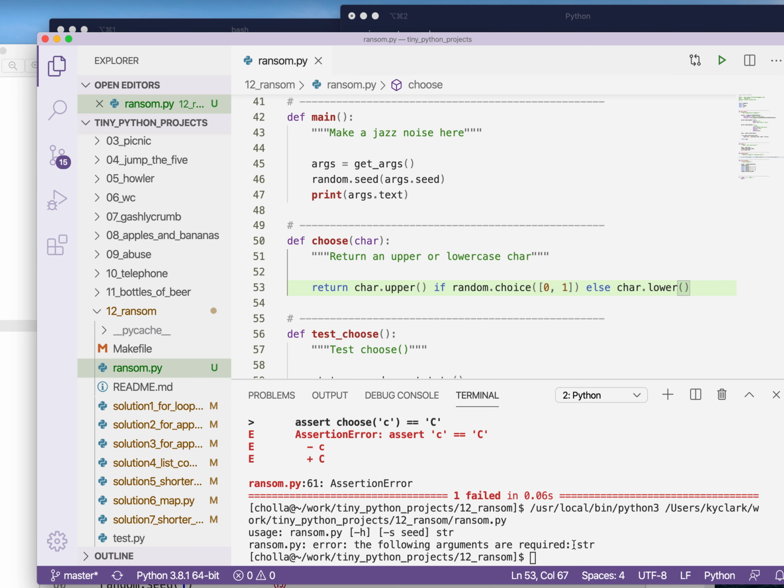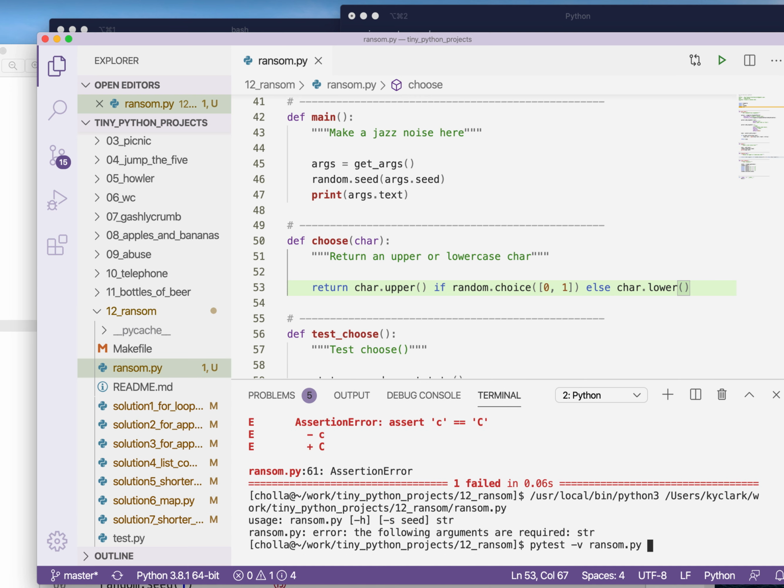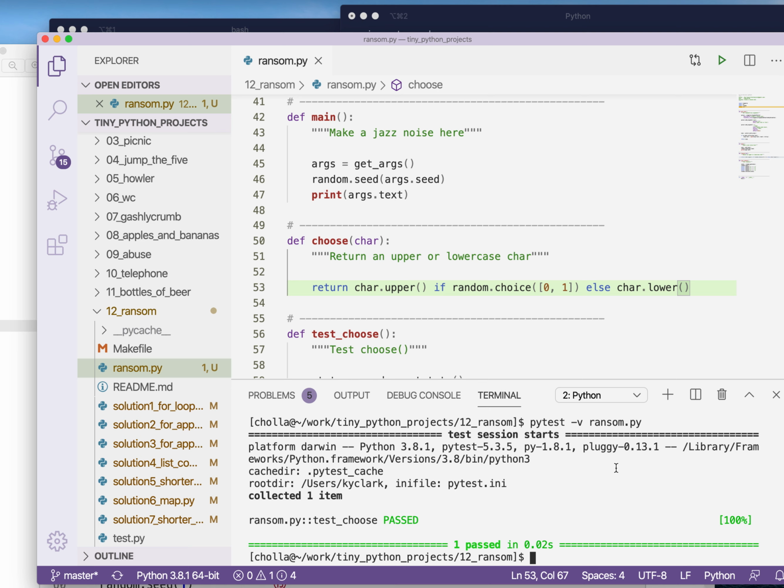And if I use that as the function and run PyTest on this program, so I put test.choose inside the ransom.py program. When I run PyTest on ransom.py, it's going to look for all the functions that start with test underscore. So using that, I can test this function. The way I wrote the function was, I decided that if random choice returns something truthy, it's going to return the uppercase version, and if it's not, then it's going to return the lowercase.